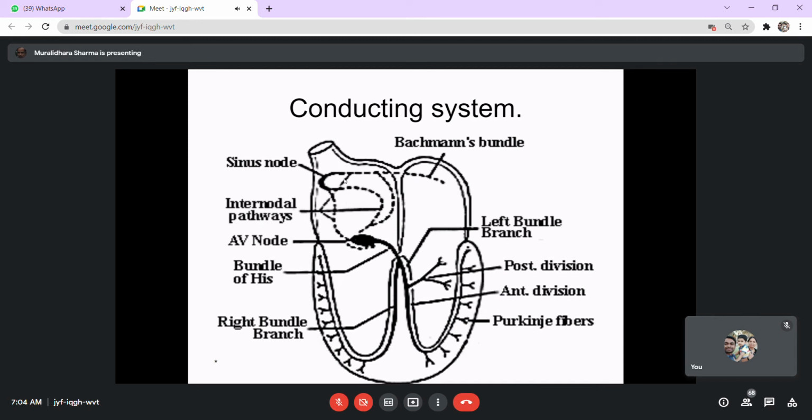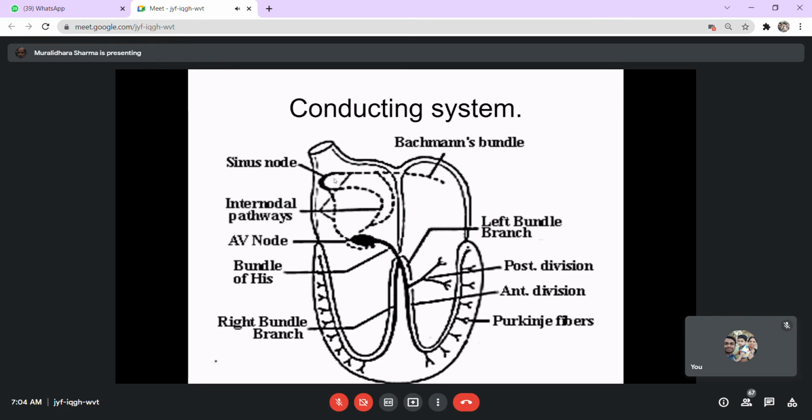The only issue is that the muscle cells at this area are more excitable, in the sense that their refractory period is much shorter than that of the muscle cells elsewhere. And hence, the rate of contraction of these muscle cells at the SA node area is high, in the range of around 72 per minute.